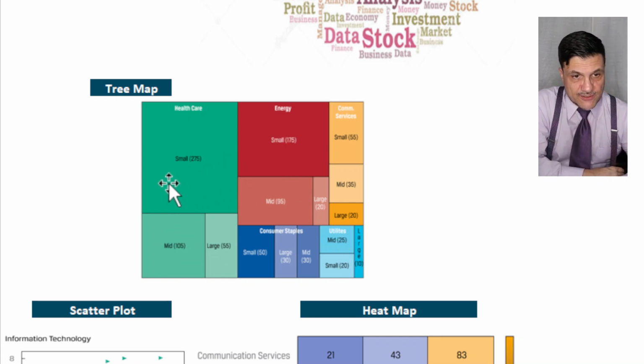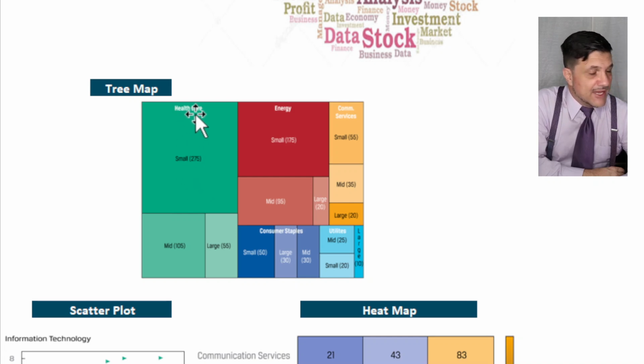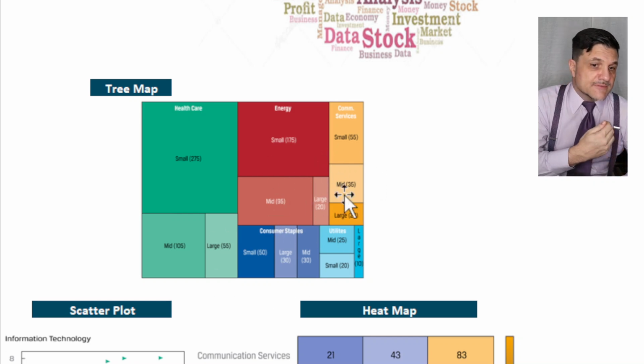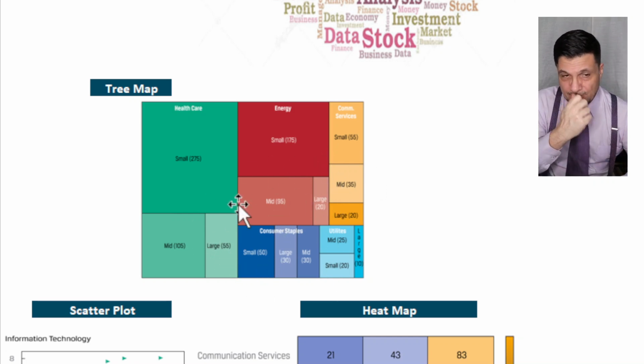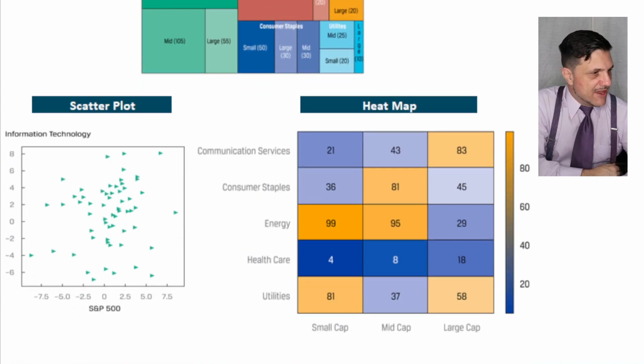Look at this color here, this dark green. I have 275 small caps on the healthcare, which is this rectangle here. And then I have 105 on the mid and 55 on large. See, it is a lighter color. So there you go. Get comfortable. I don't think the tree map is going to be in your exam because you need the colors to help you read the map.